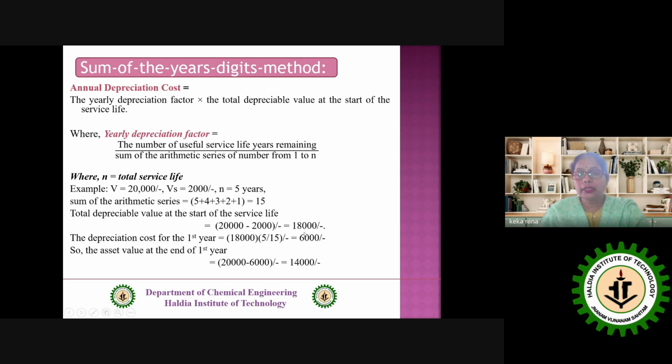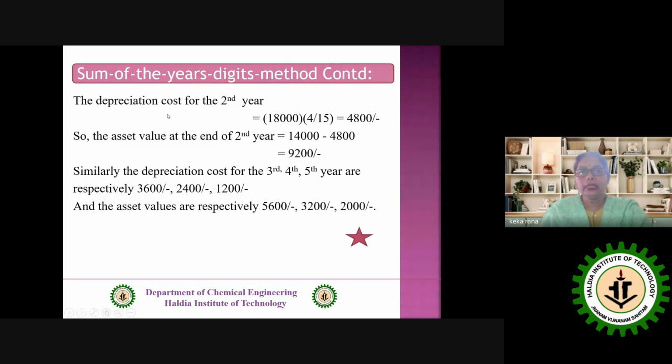Okay, but after this depreciation, what is the asset value at the end of the first year? That is 20,000 minus 6,000, which is equal to 14,000. That means our journey starts with 20,000 initially at the beginning of the first year, but at the beginning of the second year, our V is now 14,000. Now go for the second step. The depreciation cost for the second year is how much? 18,000 times the number of years remaining at the beginning of the second year, 4 years, 4 by 15, that is equal to 4,800.